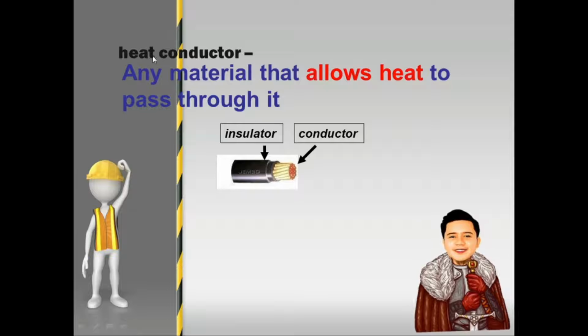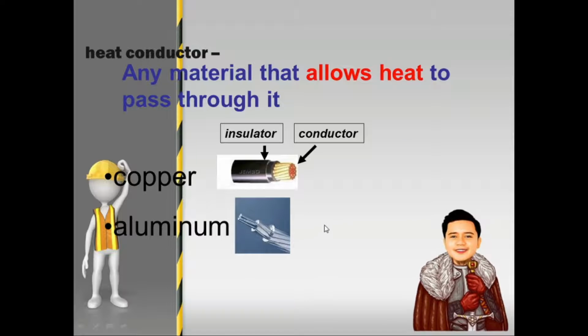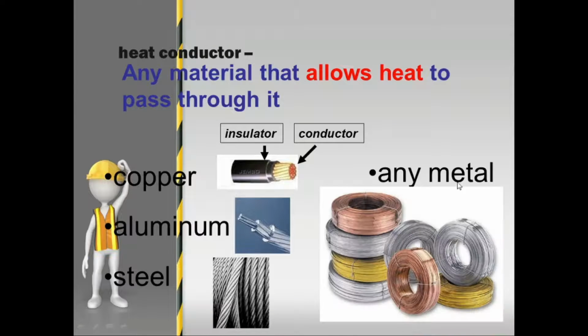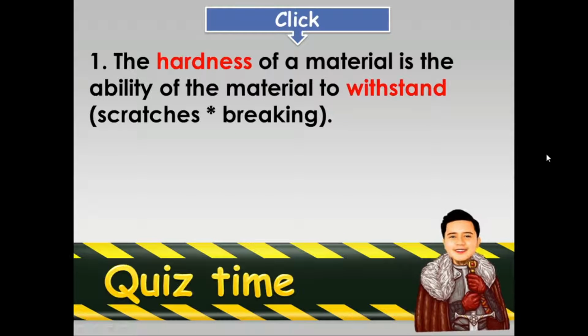And the next, of course, same as the electrical conductor. When you say heat conductor, it is any material that allows heat to pass through it. We have copper, aluminum, steel, and any metal, which can allow heat. For example, when you put some metal on the fire, it can allow heat to pass through it. So, this time we are going to have a quiz time to answer your worksheet.